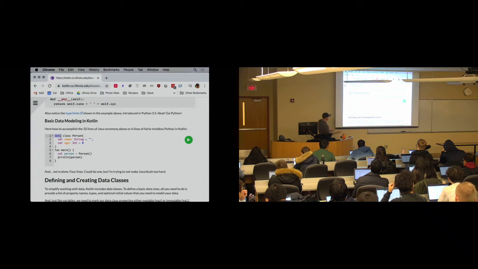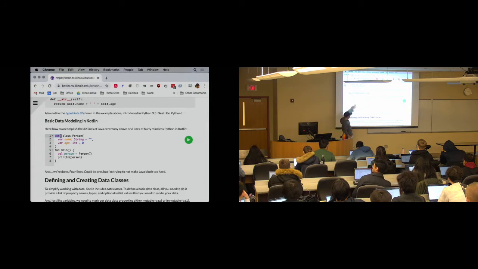Here I'm defining 2 properties that are part of my data class. The first is a name, and this looks a little bit like variable declaration syntax in Kotlin, except I have to specify the type here. Kotlin will not do type inference inside of a constructor, and this is essentially a constructor. So here I'm saying that each person is going to have 2 fields.